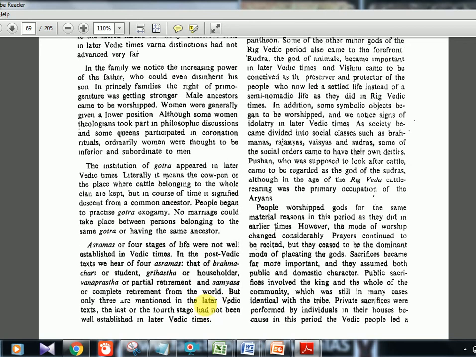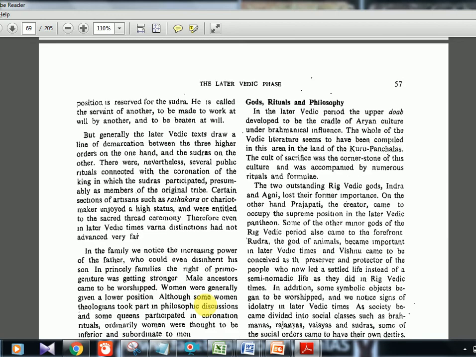This also came in this particular phase, the later Vedic phase. Now the gods and rituals: last time, if you remember, there was Agni, Mitra, Indra, there were a lot of gods, but now those gods lost their relevance, and 2 to 4 other important gods are there. I will tell you those names. Here Prajapati is the new god, which is the creator.